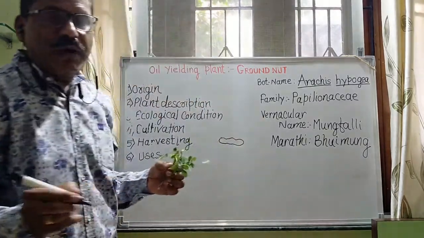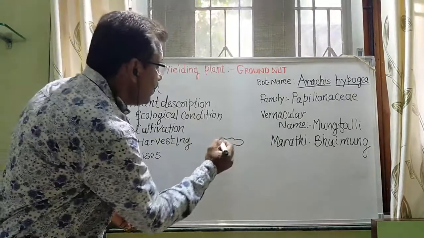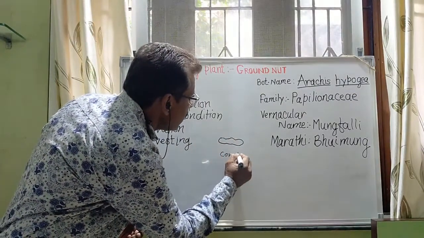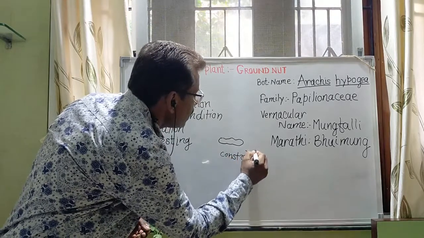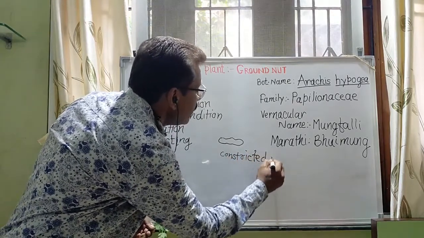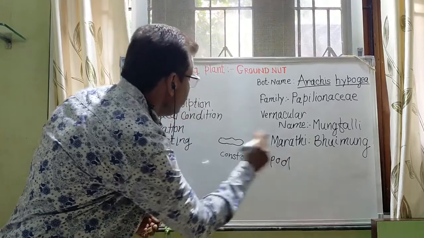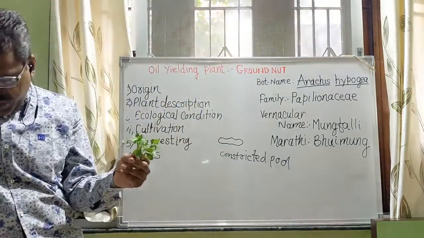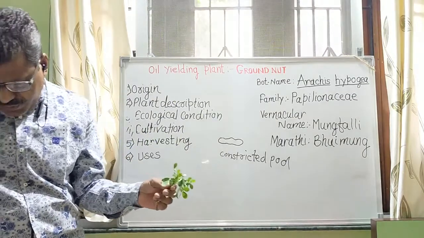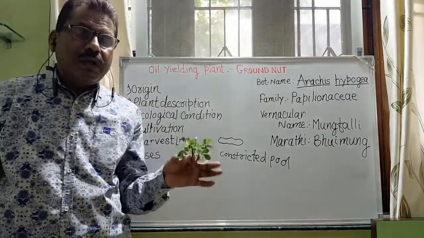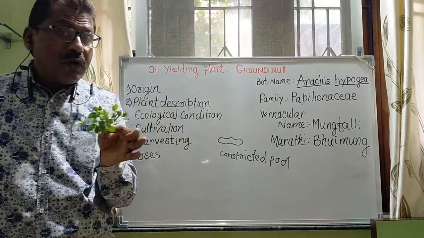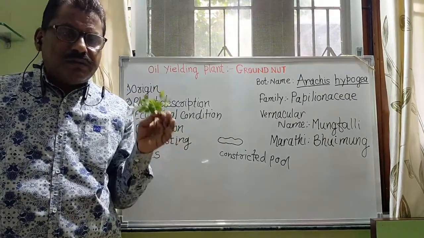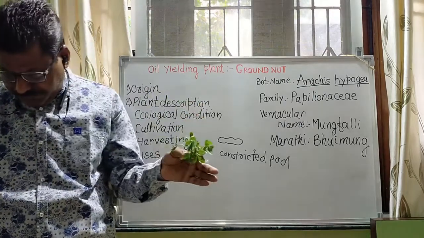You know the bhuimungachi shenga. This is the constricted pod, the type of fruit. Each fruit has 2 to 4 seeds. In some varieties, the number of seeds may vary.